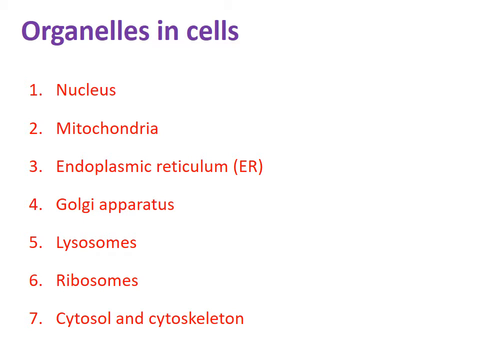There are 14 to 15 organelles present inside the cell, but in this video I am going to explain only the 7 important organelles, because I have covered different short answer questions like what is the function of the nucleus, why mitochondria is called the powerhouse of the cell, why lysosome is called a suicidal bag, and what is the function of ribosomes. We will discuss the nucleus, mitochondria, endoplasmic reticulum, lysosome, ribosome, Golgi apparatus, cytosol and cytoskeleton one by one.